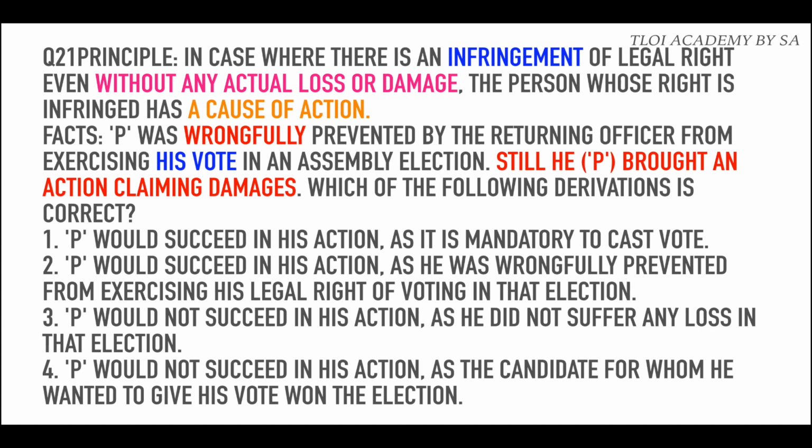Option number 1. P would succeed in his action as it is mandated to cast vote. कहाँ पे लिखा हुआ है principle में? We only have to stick to the principle. Second, P would succeed in his action as he was wrongfully prevented from exercising his legal right of voting in that election. Most likely, the correct option. Option number 3 and 4, P would not succeed. We are not even going to read these to save time. Because P will definitely succeed in his action because even though there was no loss, his legal right was still infringed.